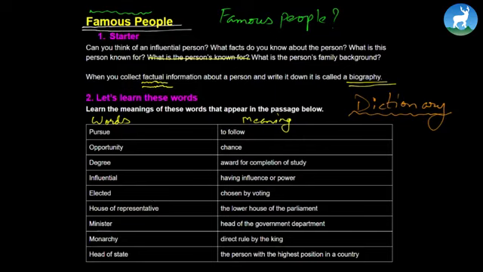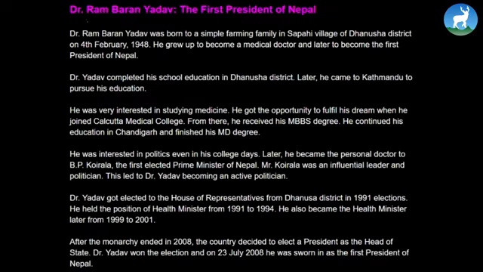After knowing these words, let's now move on to the biography of a very famous personality, whom we know as Dr. Ram Baran Yadav, the first president of Nepal. Let's try to figure out who Dr. Ram Baran Yadav is. Dr. Ram Baran Yadav was born to a simple farming family in Sapahi village of Dhanusa district on 4th February 1948. He grew up to become a medical doctor and later the first president of Nepal.